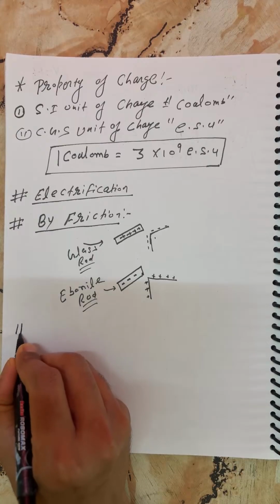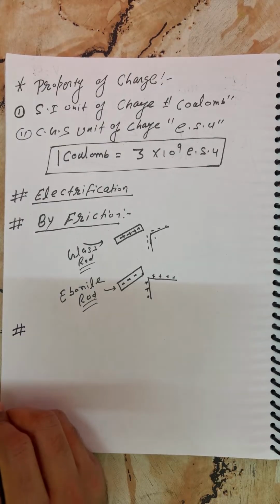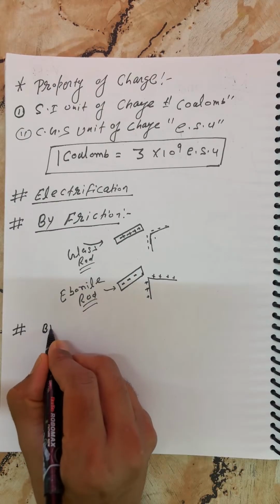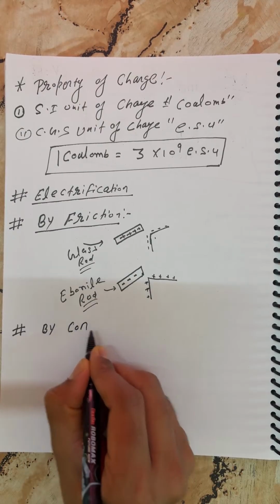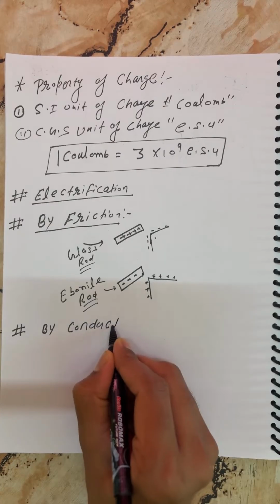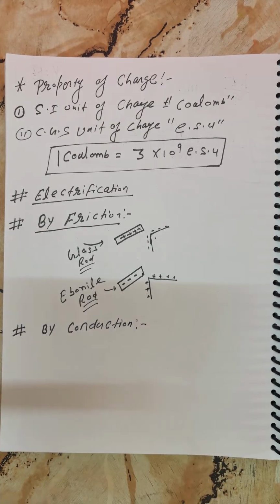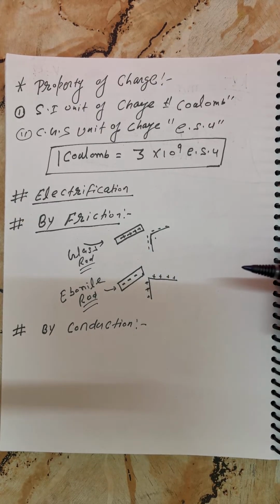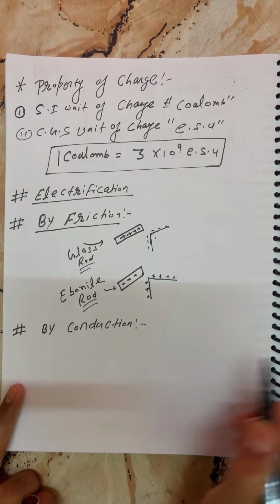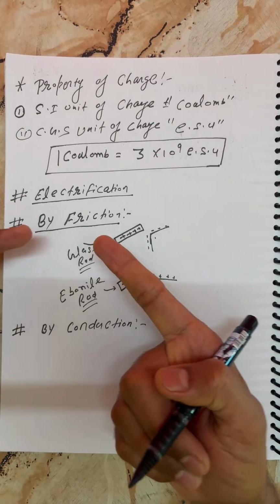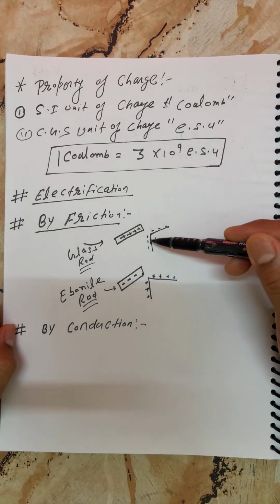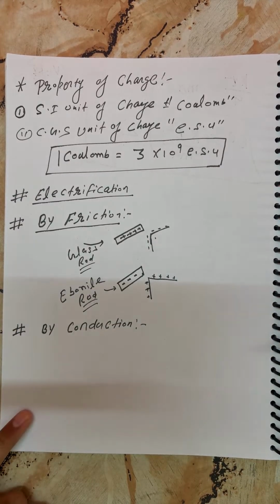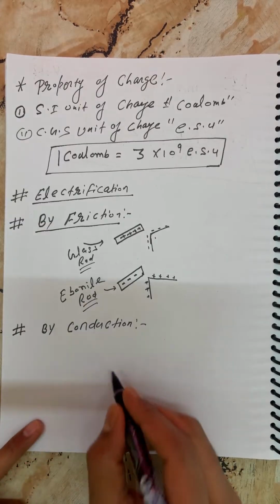Now, students, we can charge a body by a different method. This is, students, by conduction. Beta, here two bodies are in physical contact. Beta, this is by conduction. For friction, there is a condition: two bodies must be in contact. Beta, that is the first condition.